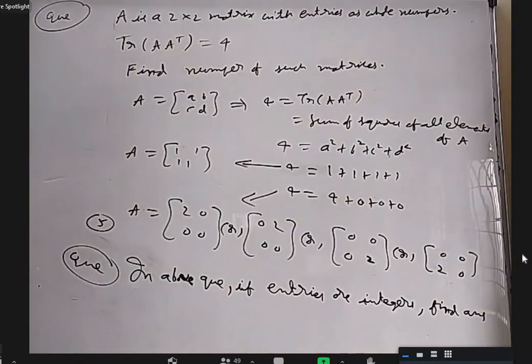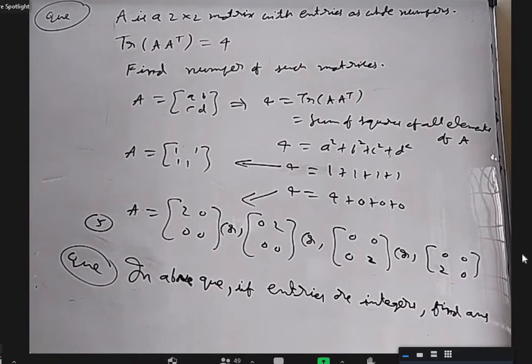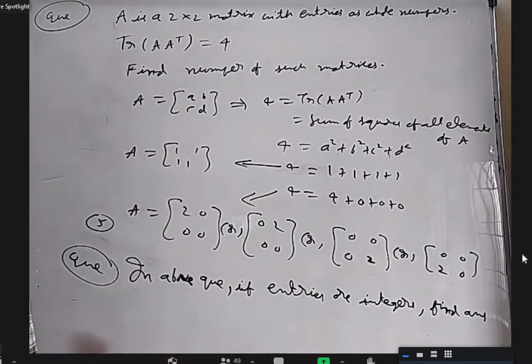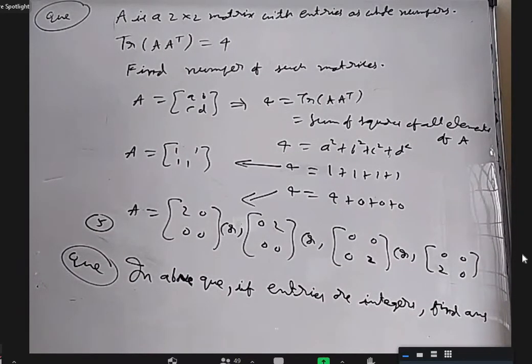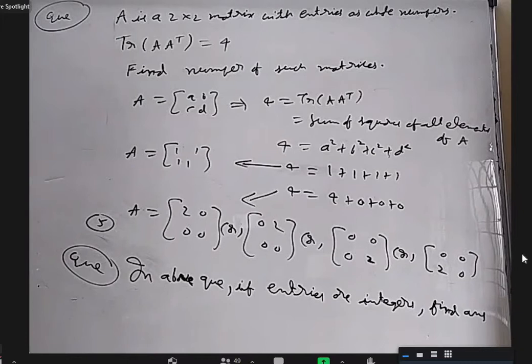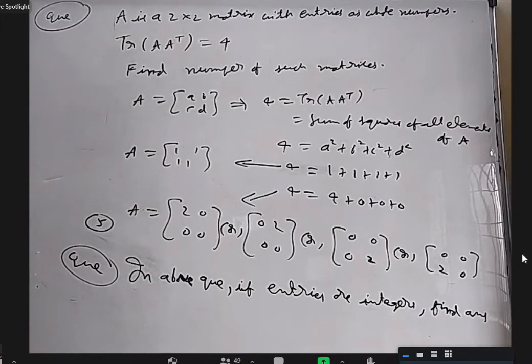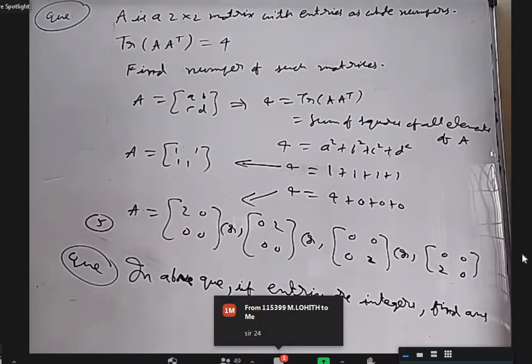Sir, but we can take any one element also as -1. Yeah, correct. I am not saying all must be -1. You can have 1 minus 1, 2 minus 1, 3 minus 1. One combination is all the numbers are -1. Another combination is only one number with different places. Yeah, we'll try to write all those places.